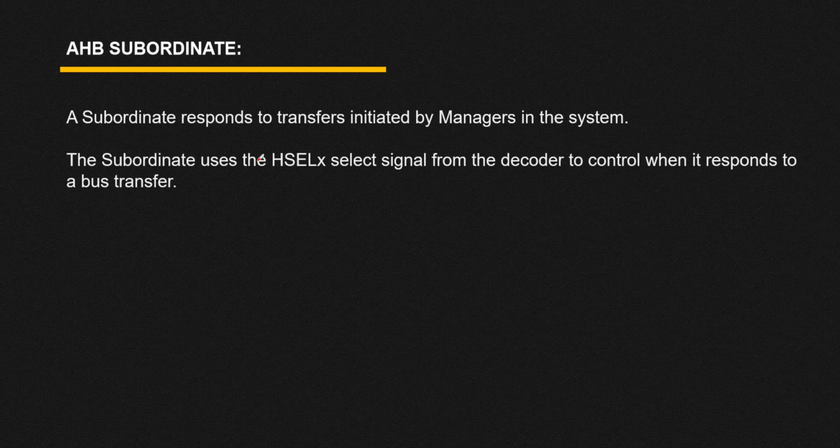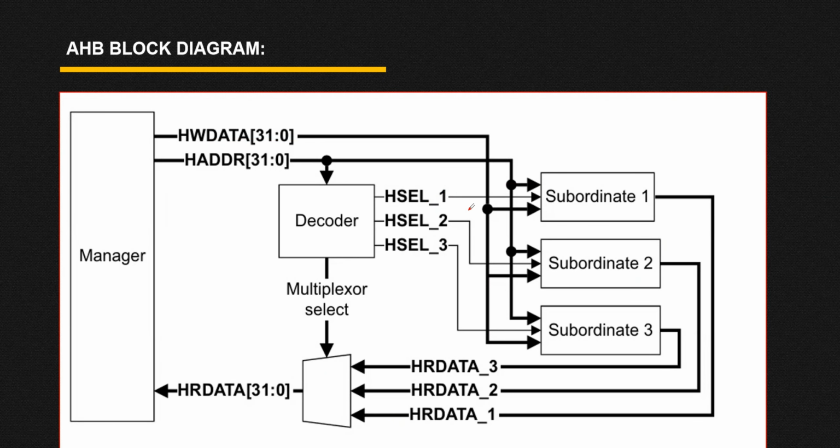Now we have the subordinate. A subordinate responds to the transfer that is initiated by your master, and the subordinate uses the select signal from the decoder to control when it responds to a bus transfer. We are going to see it in the block diagram, so don't worry about that. Here we are going to discuss all those things: decoder, subordinate.